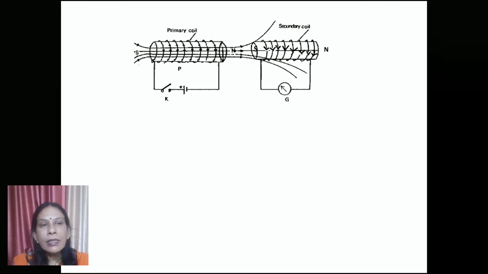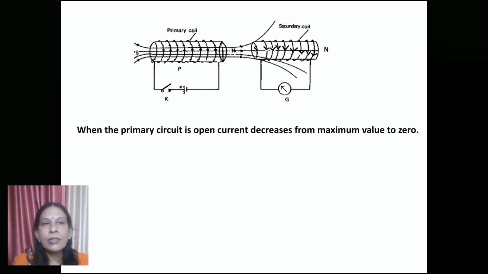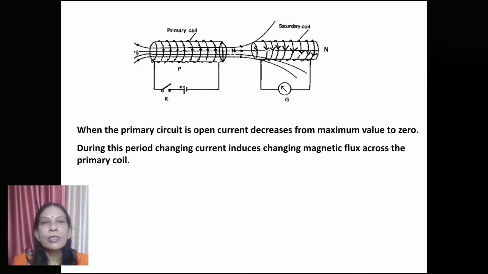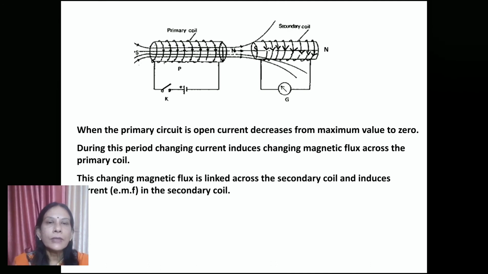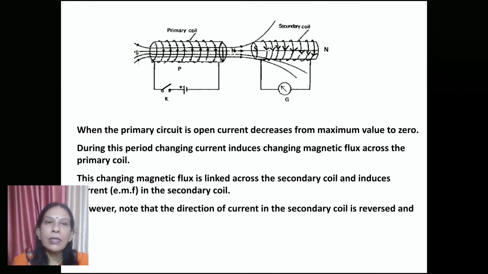Similarly, when the key has been released, again it has been observed that deflection was there in the galvanometer, but now the deflection was in the opposite direction, because during this period the changing current induces a changing magnetic flux across the primary coil. This changing magnetic flux is linked across the secondary coil and induces EMF or current in the secondary coil.